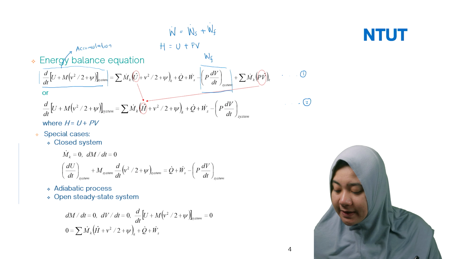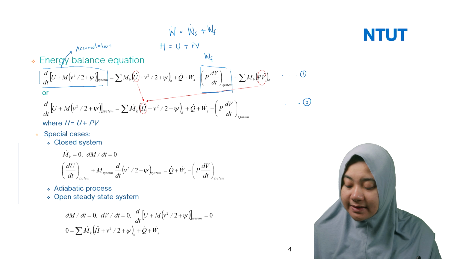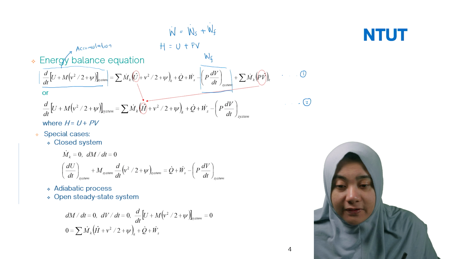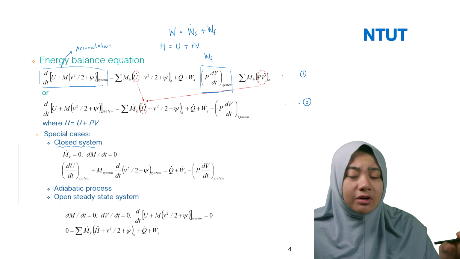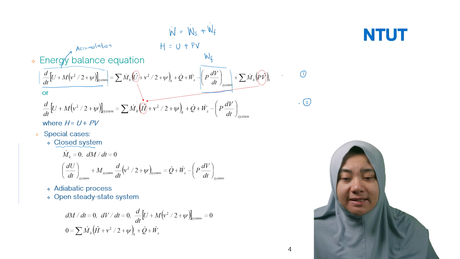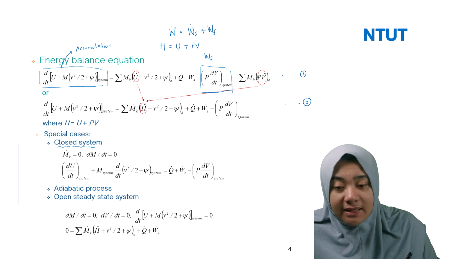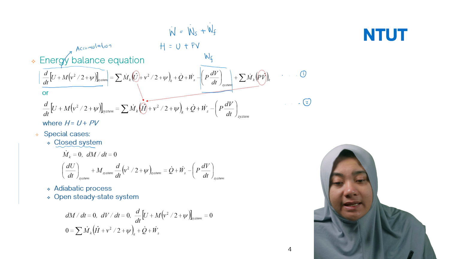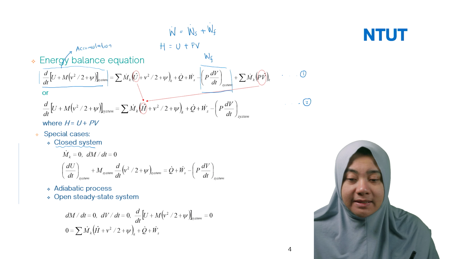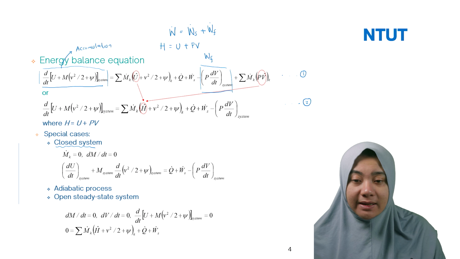For the special cases, there are some special signs here. For example, for the closed system. Remember, in a closed system we don't have mass in and mass out. It means the mass flow is equal to 0, or m dot k equals 0, or you can also write dm/dt equal to 0. So we can rewrite these equations.